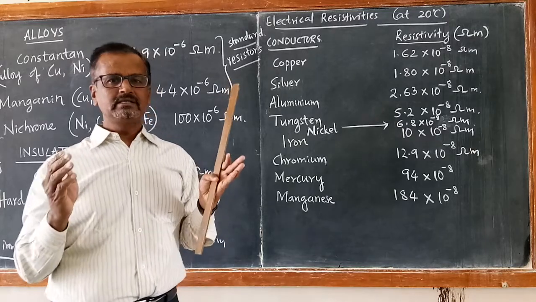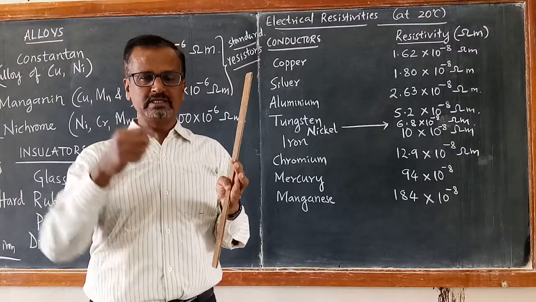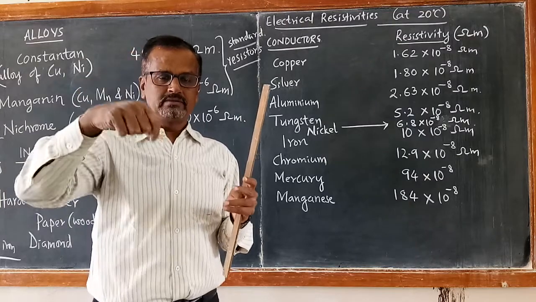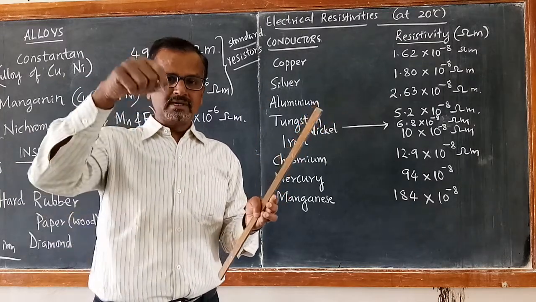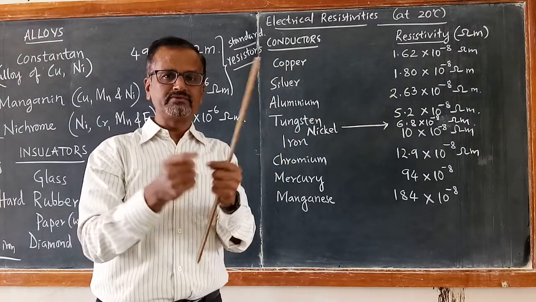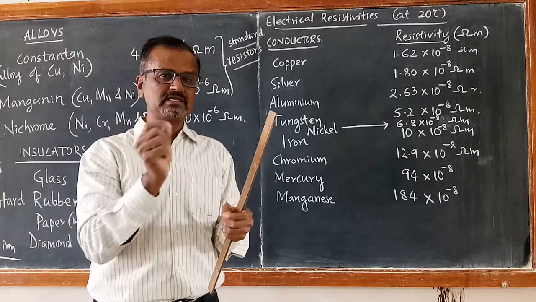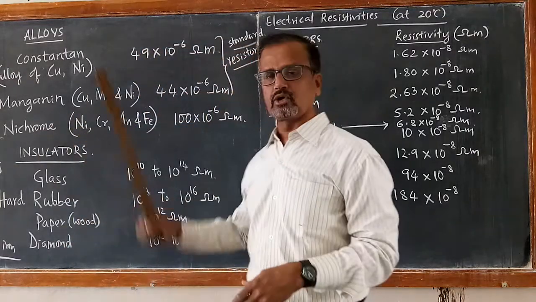If you look at an electric oven or electric heater, you must have seen the immersion coil, which is used to heat the water. If you open the spoiled one and check, inside there is a spring-like coil. That spring-like coil is made up of nichrome.